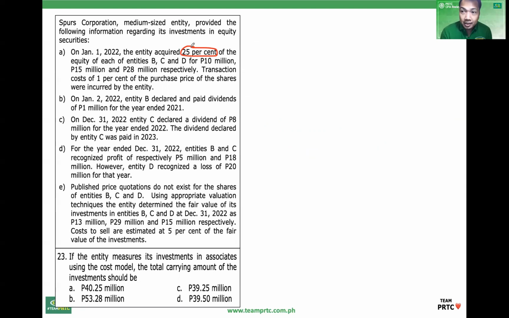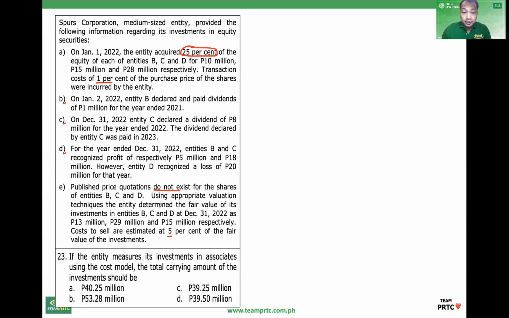Less than 20%, no significant influence. So this is the purchase price of B, C, and D. Transaction cost, 1%. So the dividend information is given in letters B and C. The profit or loss is given in letter D. Notice, there is no published price quotation. So since published price quotations do not exist, the entity may use the cost method, or the cost model. So the fair value using appropriate valuation techniques is given there. Cost to sell, 5% of the fair value.